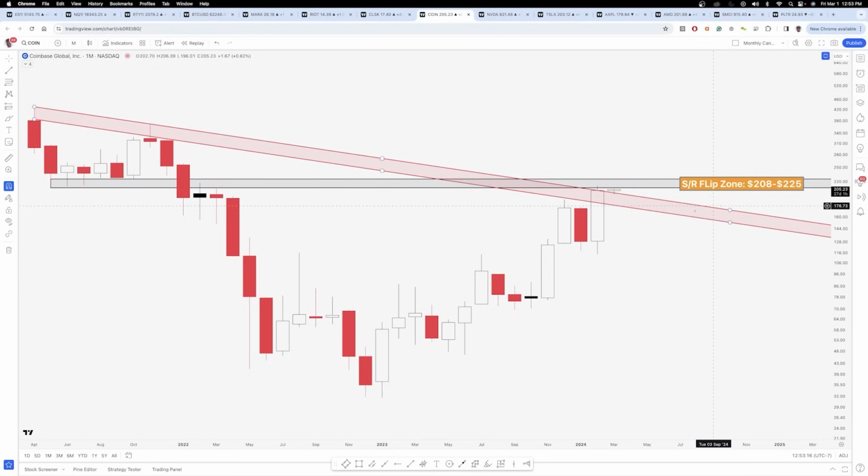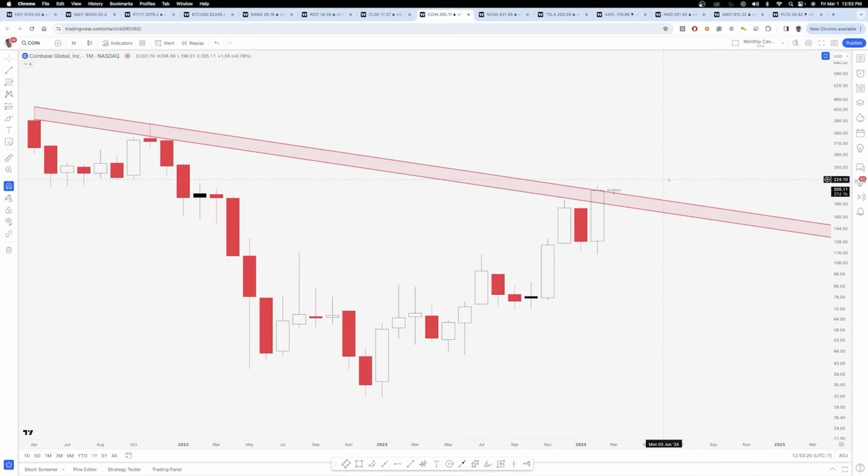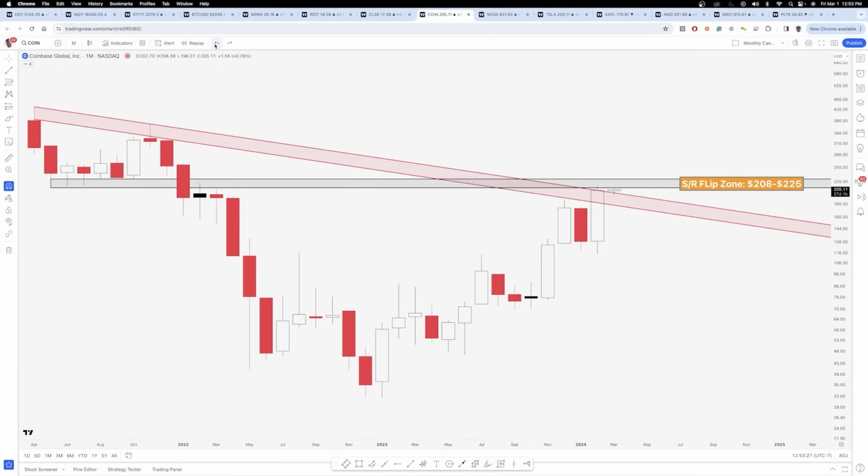Coin is one that is breaking out here. So if we just remove this SR flip zone, you can see that we are starting to break out here. However, horizontal zones are arguably more important than diagonal zones because price a lot of the time has memory. A lot of people remember, okay, last time we were at this support zone, we broke down from the support zone. And the thing with horizontal levels is they're static, right?